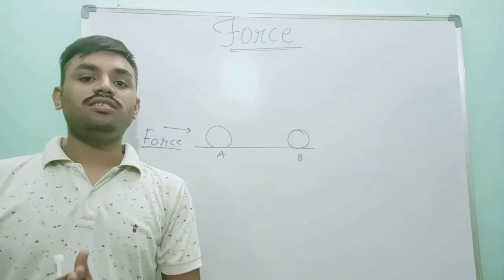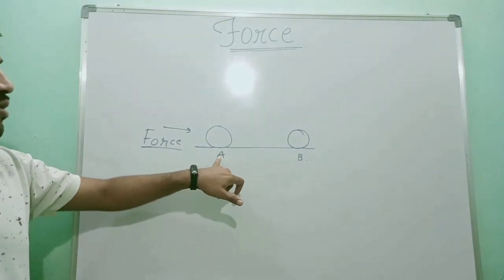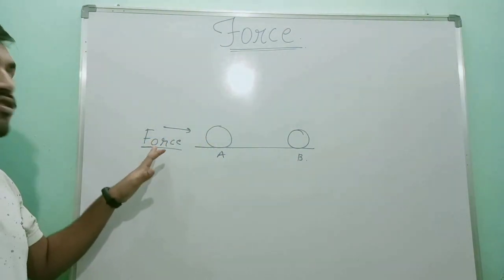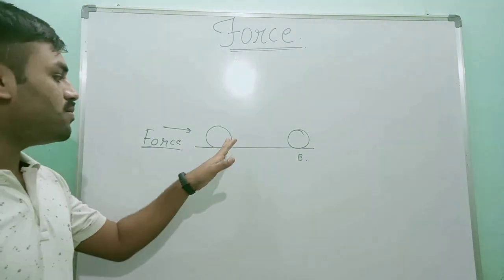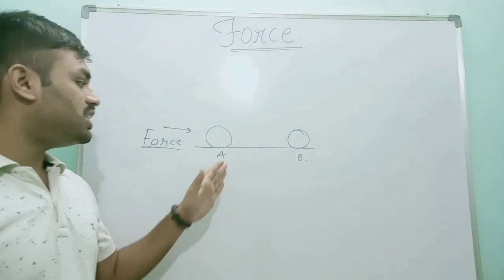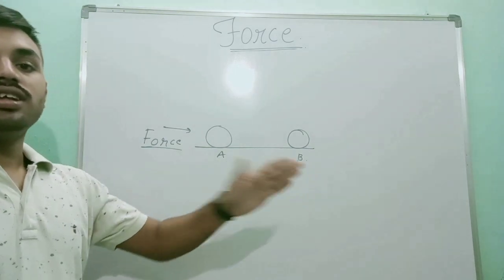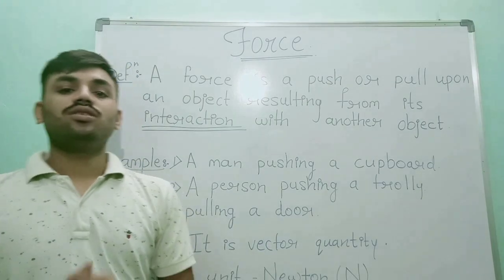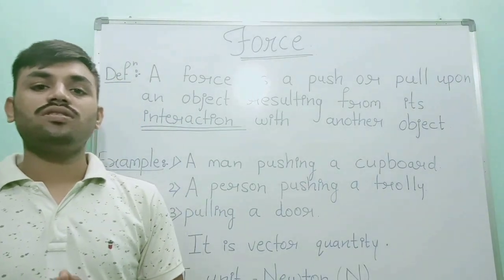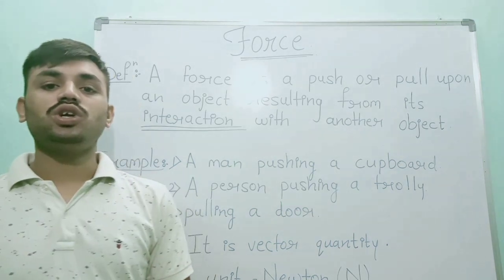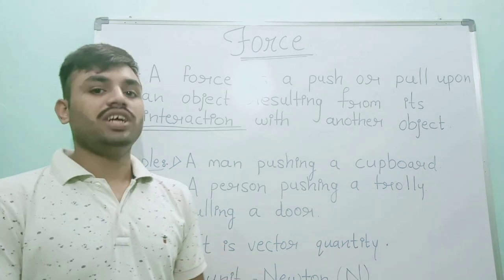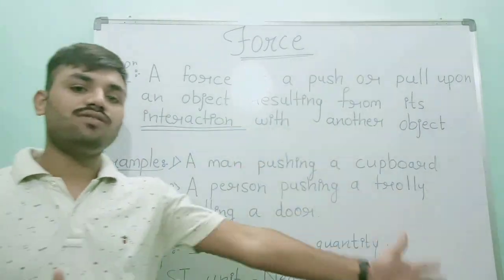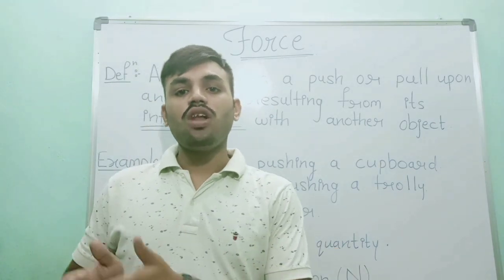But my main question is, why did the ball change from point A to B? The main reason behind it is force. When I applied force on the ball, at that time the ball changed its position from point A to B. That means when I applied force, there is motion. So what is the basic definition of force? The definition of force is a push or pull upon an object when it interacts with another object. When one object interacts with another object, at that time force will occur.